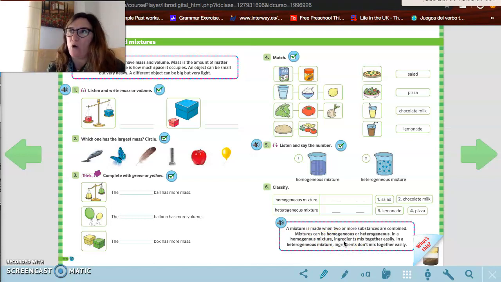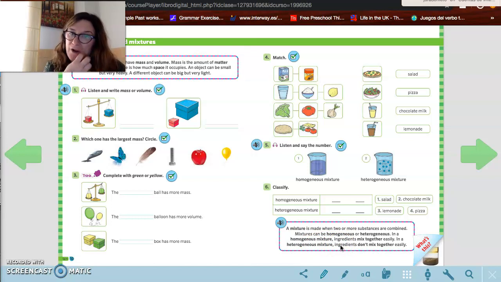Por ejemplo, la leche con cacao, con colacao, se mezclan y se obtiene luego una leche con cacao de color marrón, pero se disuelven los polvitos del cacao. Esa es una mezcla homogénea. En cambio, una mezcla heterogénea es en la que los ingredientes no se mezclan fácilmente.